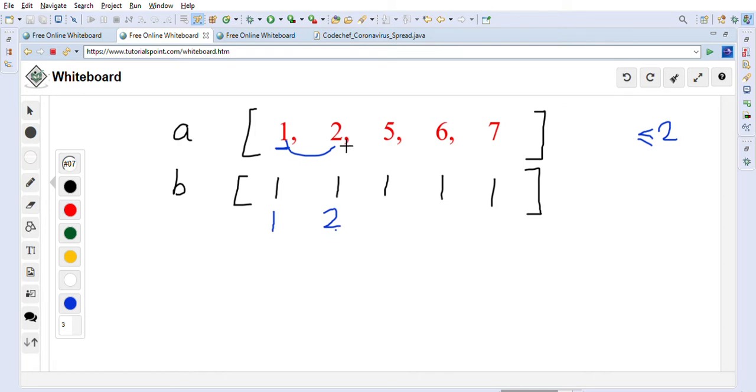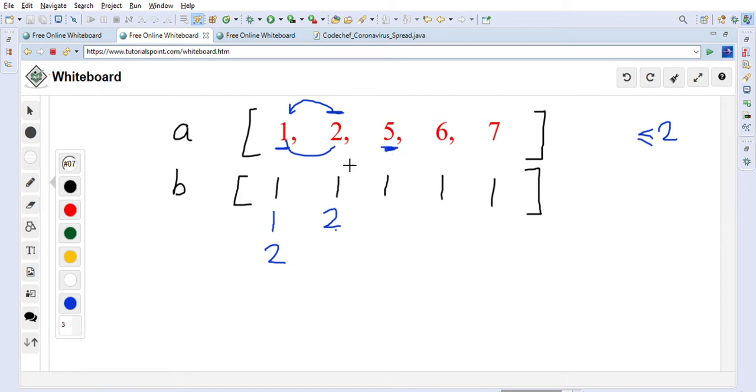After that we will go to the next person. If this is the person, we will check on the right side. It cannot infect 5, because the distance is 3. But we will again check on the left side. This guy can infect 1, because the distance is 1, which is less than or equal to 2. So we will increment 1's value by 1. So now it will become 2, and this value is already 2. After that we will go to the number 5 position.